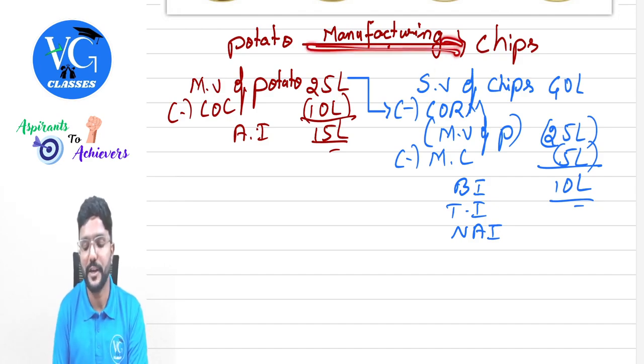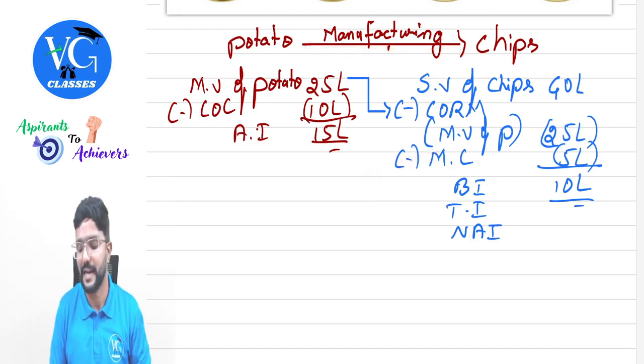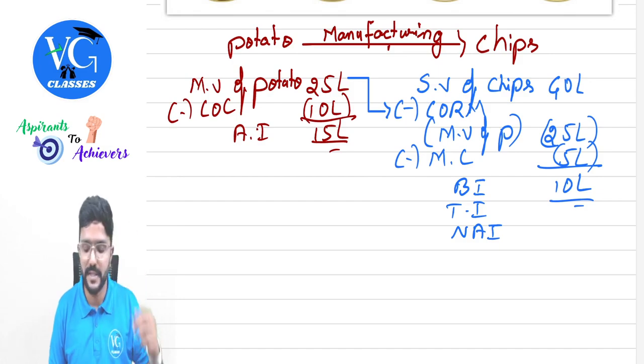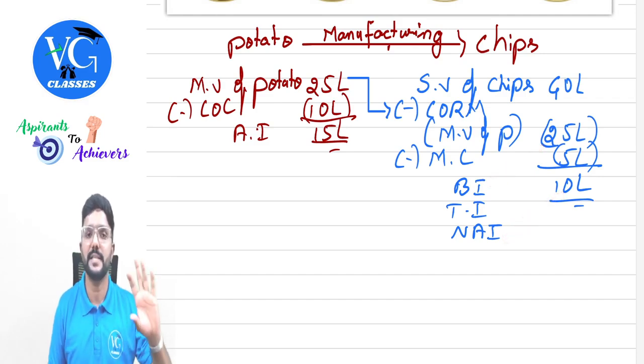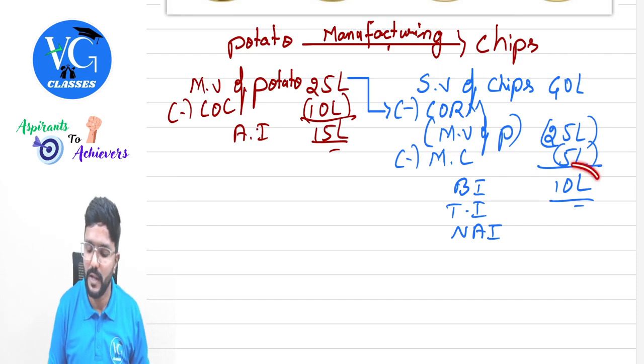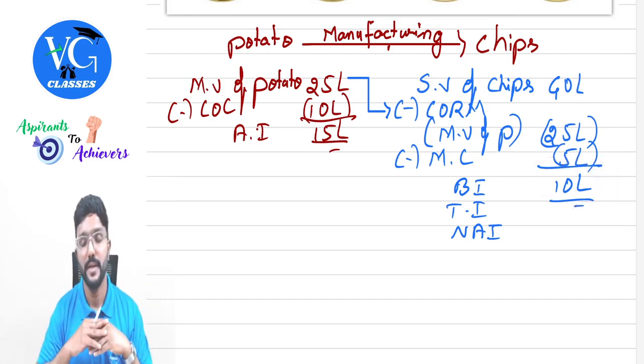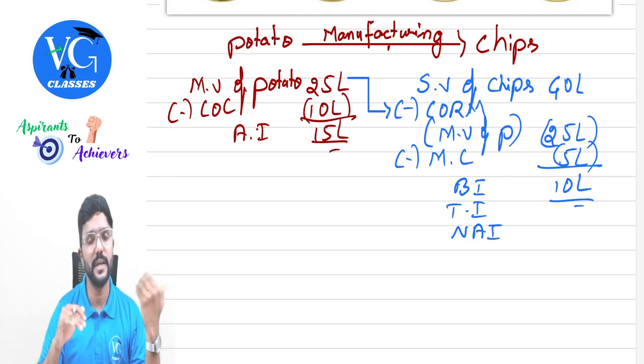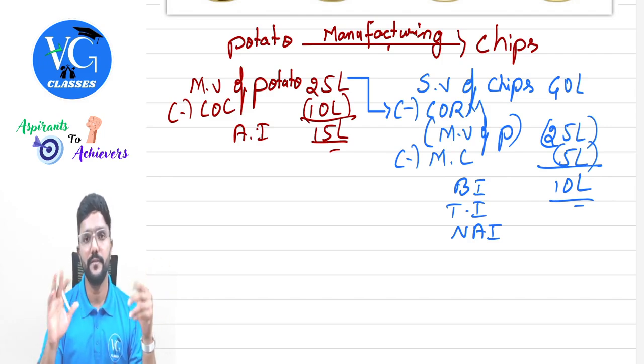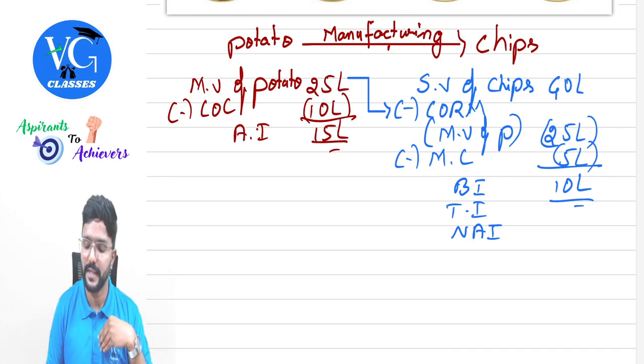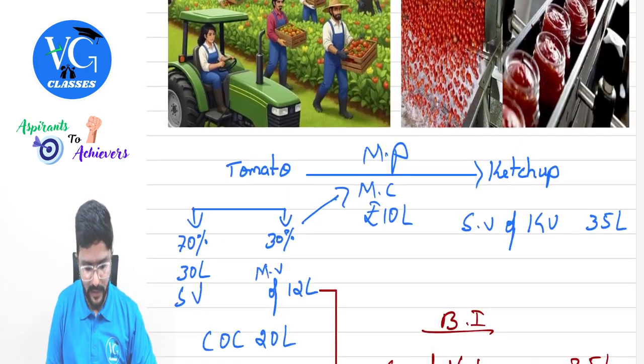Plus, for this manufacturing process, assume I have incurred a cost of 5 lakh. So what would be my business income? 10 lakhs. We call this business income or non-agriculture income, or if the assessee doesn't have any other income, we call this itself the total income. If the assessee has any other income, then we need to include that also. If the question is silent, can I consider this itself as the total income of the assessee? Yes. Clear? Yes.